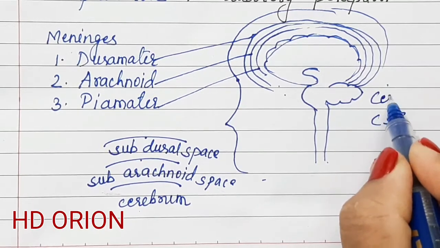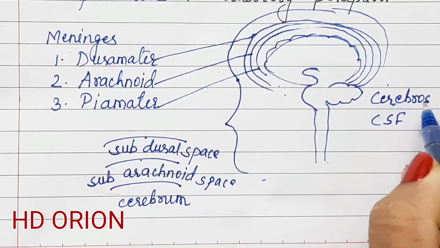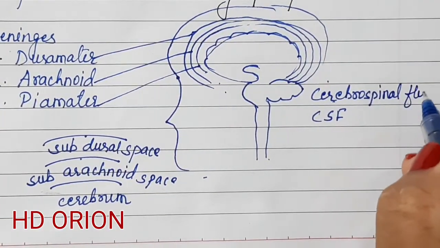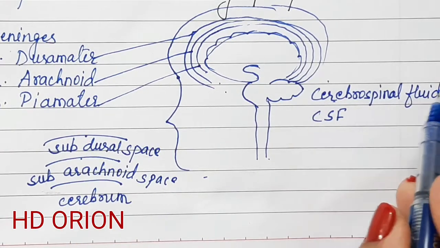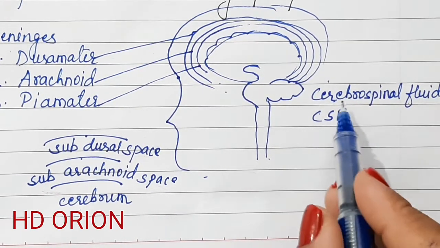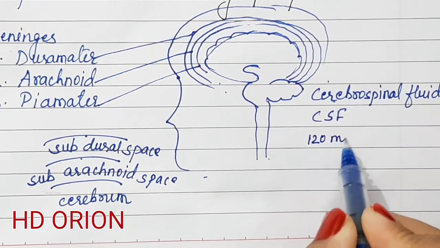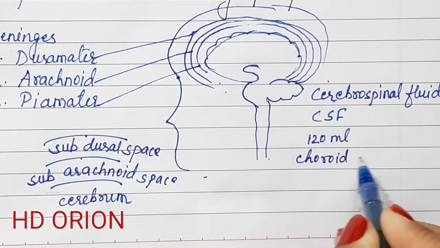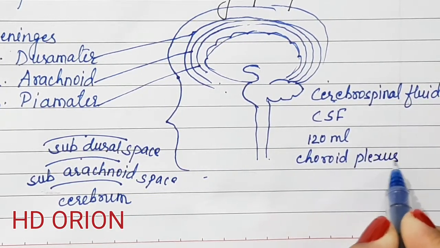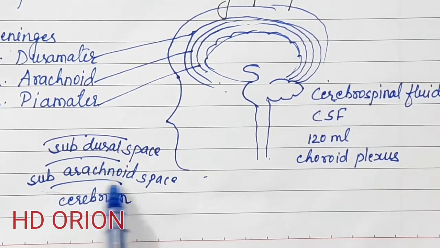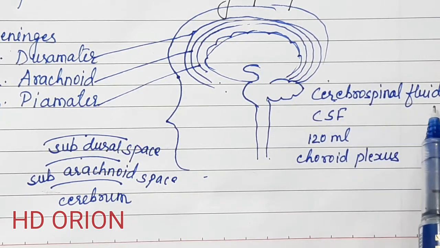The CSF stands for cerebrospinal fluid. The cerebrospinal fluid is a clear plasma-like fluid, almost 120 ml in quantity, and is secreted by the choroid plexus. This is epithelial tissue and it is all filled up in between this and the ventricles. So what is the function of cerebrospinal fluid?